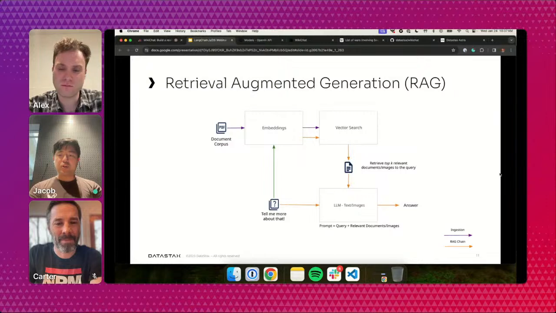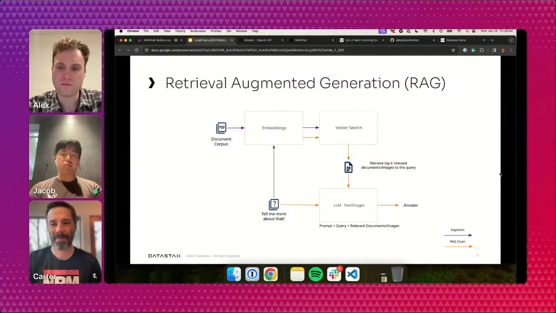So to get around this, a pretty common optimization we do is this example of query transformation, where we take the input query, tell me more about that, and you can go to the next slide, Alex.